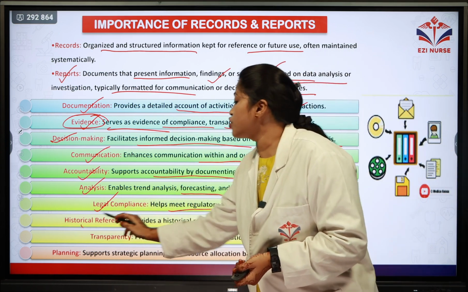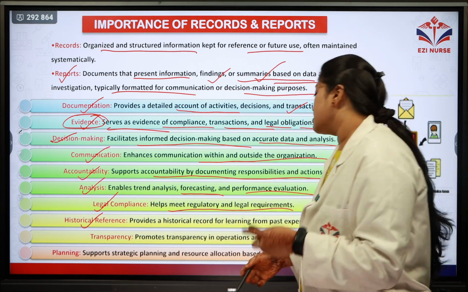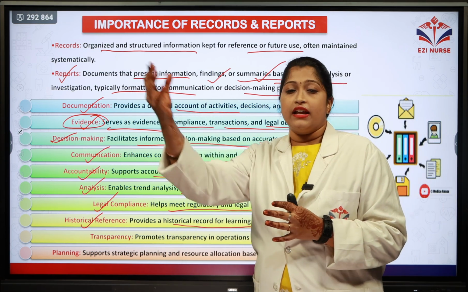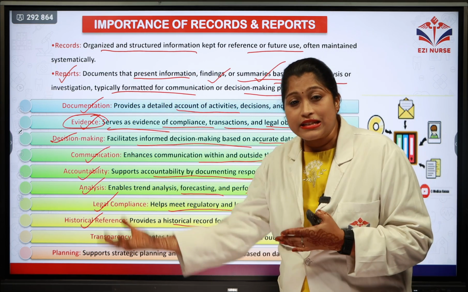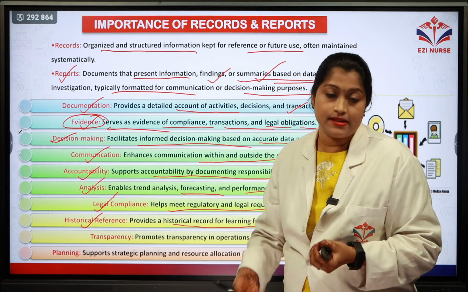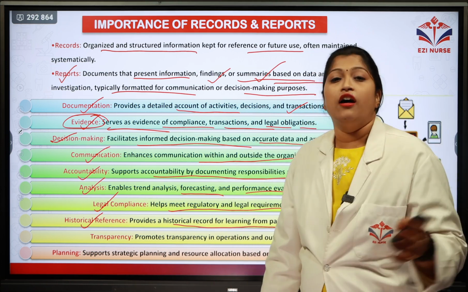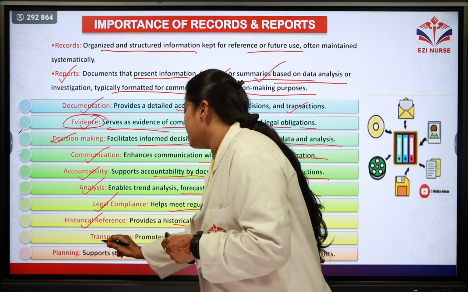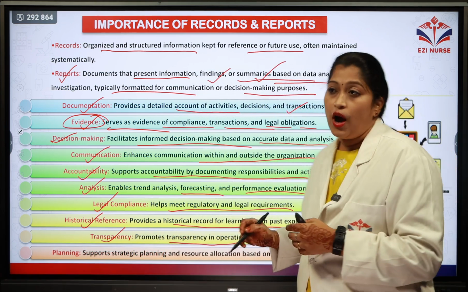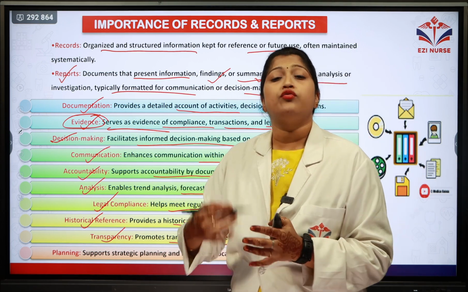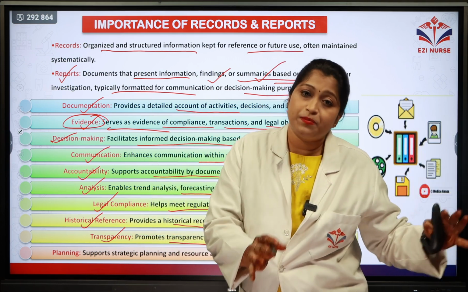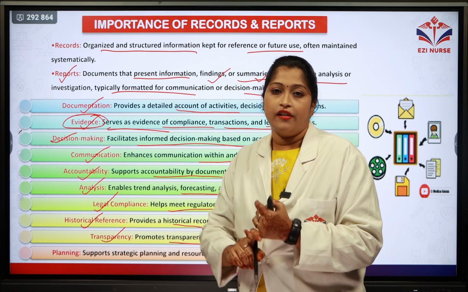And the next one is historical performance. It is providing a historical record for learning from past experiences. There are certain records which you can study, and for the future it will be a reference for you. You can take the past experience and learn from it. The next importance is transparency. It is improving the transparency in operations and outcomes. Whatever function or action, whatever care you have done, you are recording it. It is very transparent with the help of these records and reports.